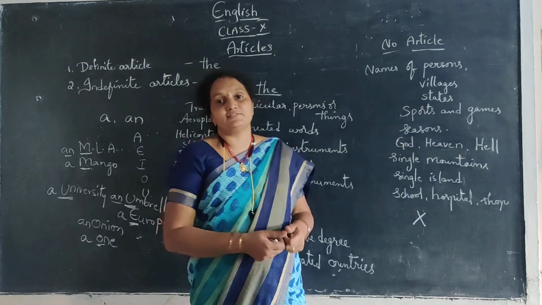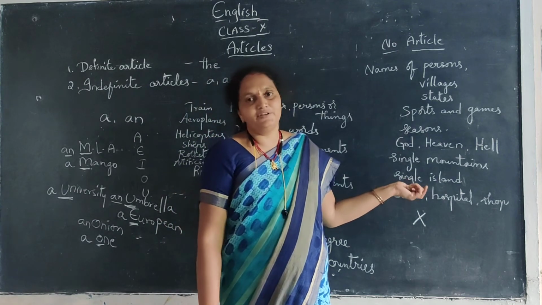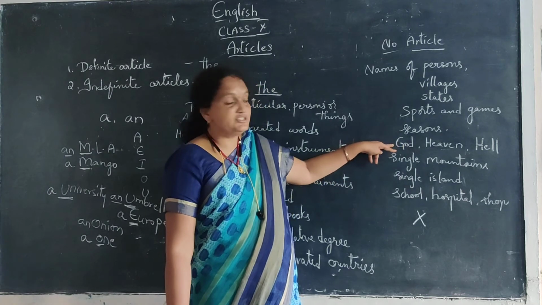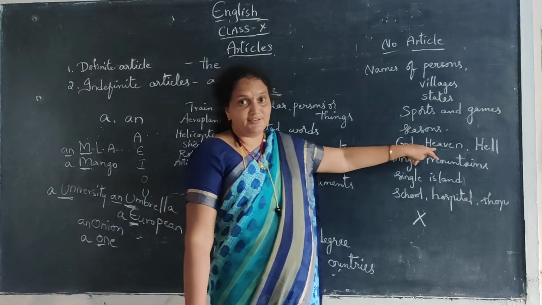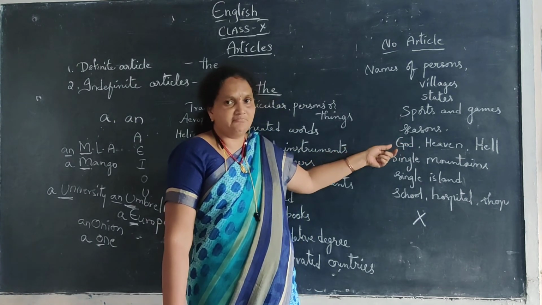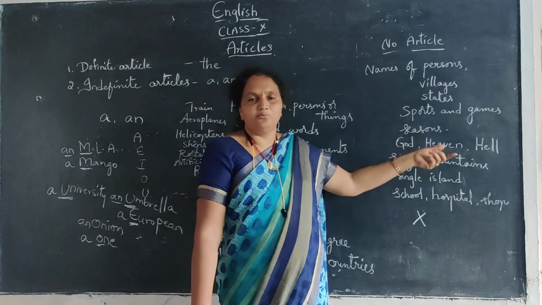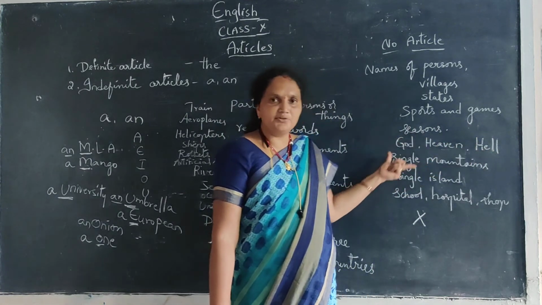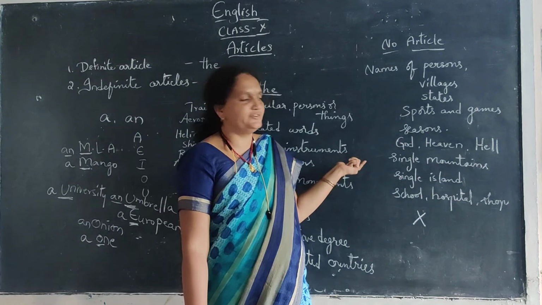In such a way, seasons. Winter season is enough, the winter, the summer is not needed. Then unique particular things like mythological ones: God, not a God, not the God. Heaven, hell. We need not use any article before such words.